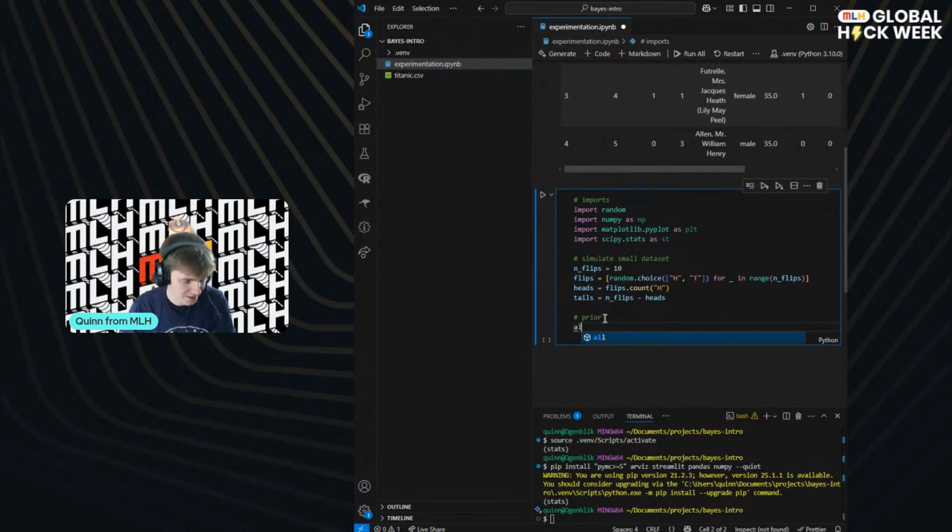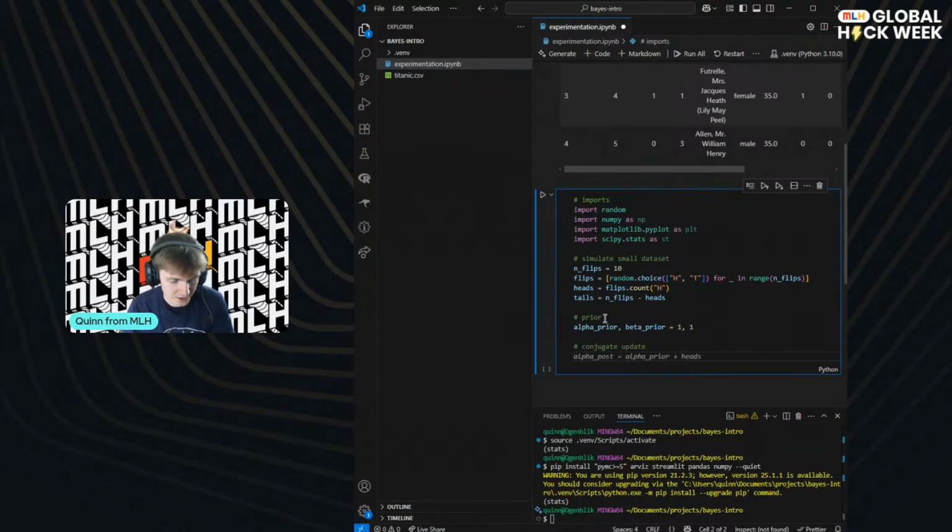And let's say that we've got an alpha prior and our beta prior. So this is almost like the ratio between our heads and tails. Do we think we'll get 10 heads for every one tail or not? Where's the balance going to be? What's the ratio? And let's just assume that it's a fair coin. We can play around with this in a bit.